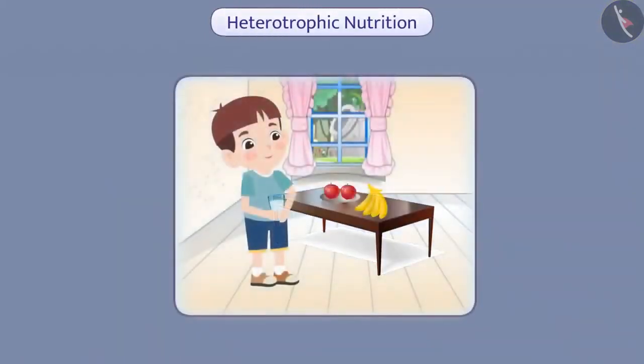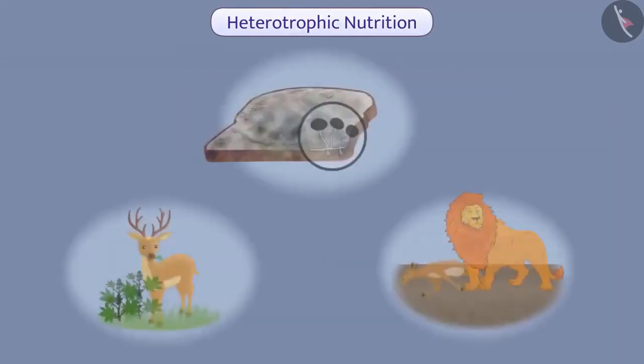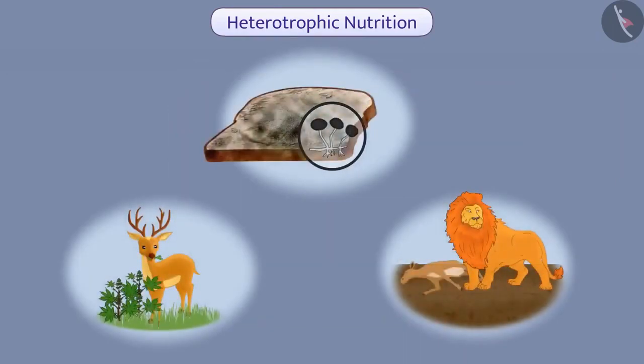Now, let us understand heterotrophic nutrition in detail. Heterotrophic organisms depend on the food made by the autotrophic organisms. Depending on the type of food, availability of food material, and method of food intake, different heterotrophic organisms may have different forms of nutrition.